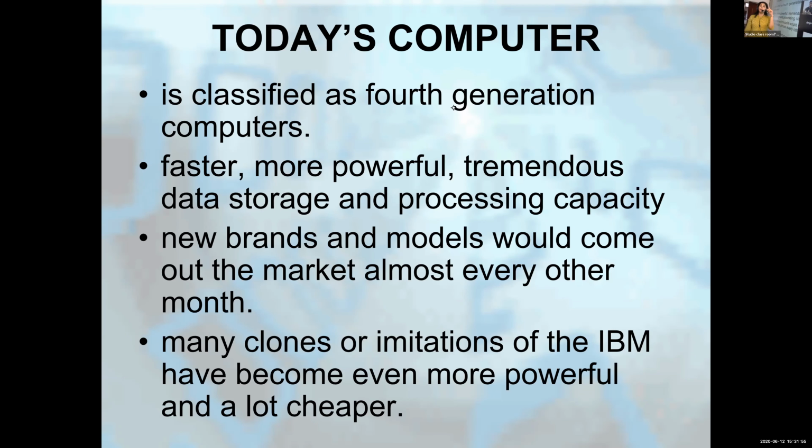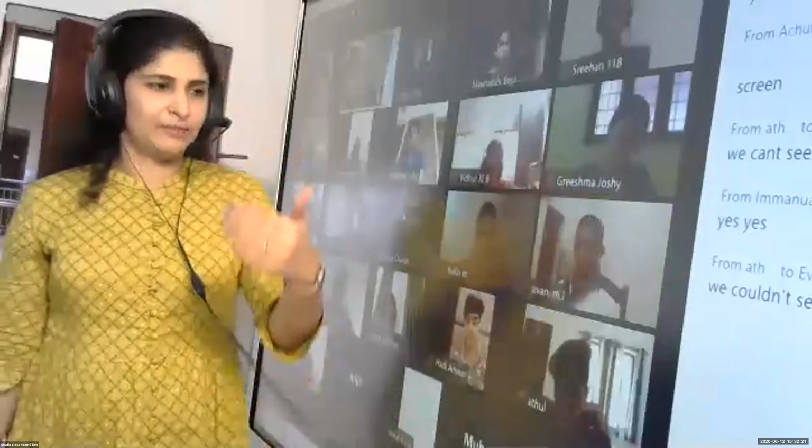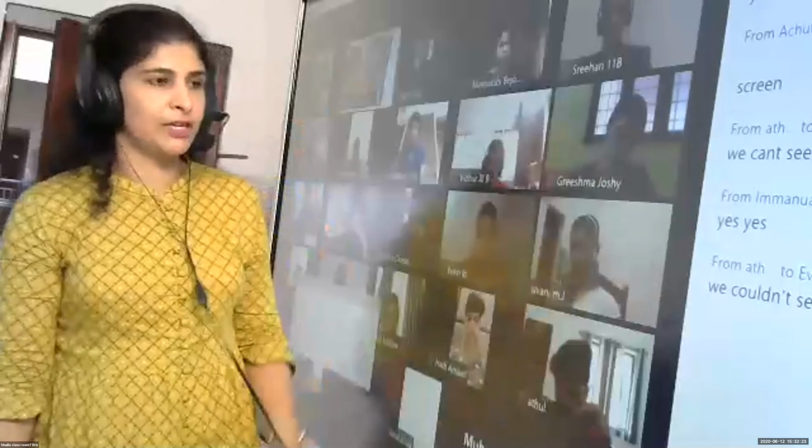Everything is there when you compare with the older generations. One more generation is there that I will tell you about in the next class.